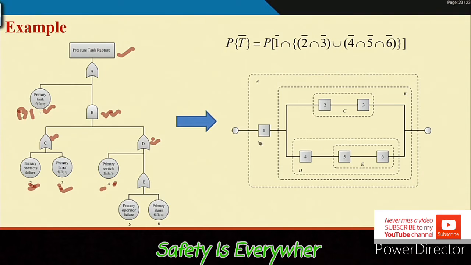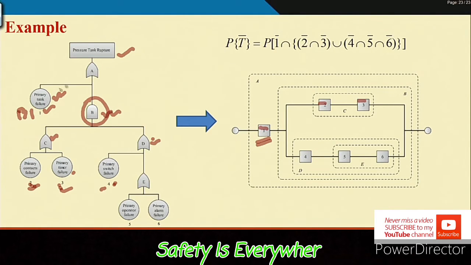If 1, the primary tank, is successfully running, and also 2 and 3 are successfully running, then this condition will not be satisfied, and failure will not occur.